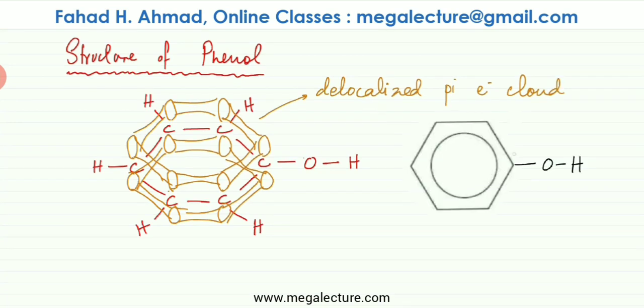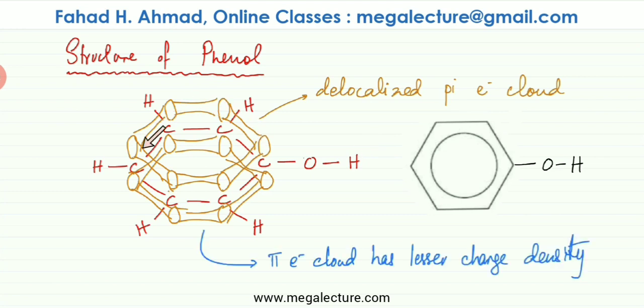So here's your skeletal formula for benzene. This ring basically denotes this. There's a pi electron cloud on each one of the carbon atoms, and there's a delocalized pi electron cloud. So this ring over here represents that. And also remember that in the skeletal formula, the hydrogens are not drawn. So each carbon atom is bonded with one hydrogen. So you can see one hydrogen coming out of each carbon atom. On one side, there's an OH group.